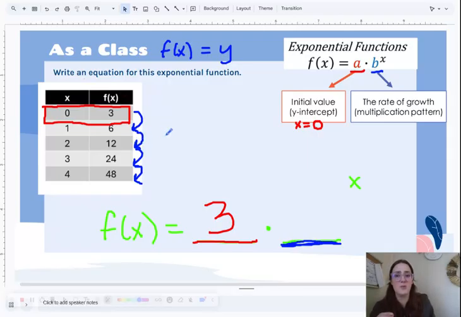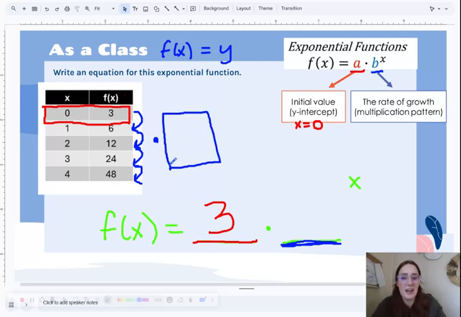Okay, so thinking, what is the pattern? We know it's an exponential function, so we're going to be multiplying by some number. Room chat or private message, what pattern do you see? And I'll go ahead and pause the video while you're thinking about that. Maybe put a timer up real quick. Find the multiplication pattern and then let me know what you get. All right, so pause the video.